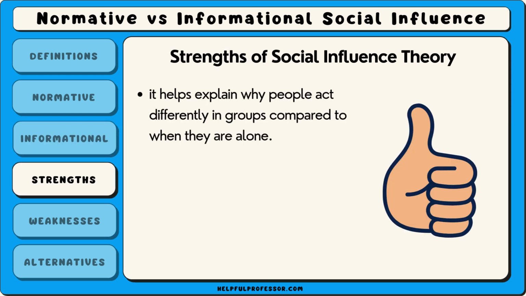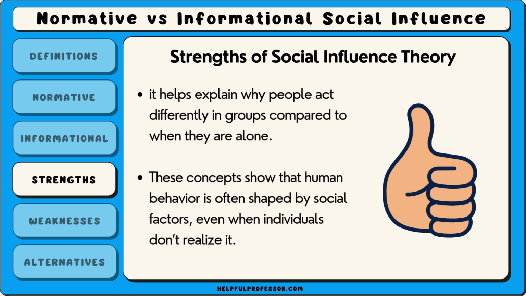One strength of understanding these types of social influence is that it helps explain why people act differently in groups compared to when they are alone. Normative social influence helps us understand peer pressure, while informational social influence explains why people rely on others when they're uncertain. These concepts show that human behaviour is often shaped by social factors, even when individuals don't realise it.